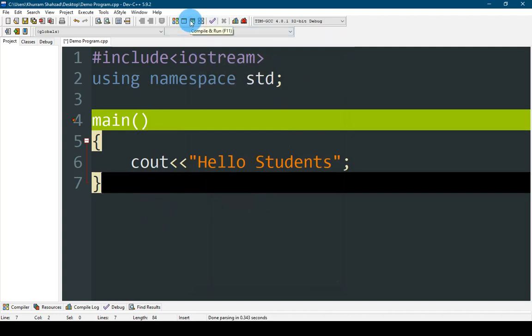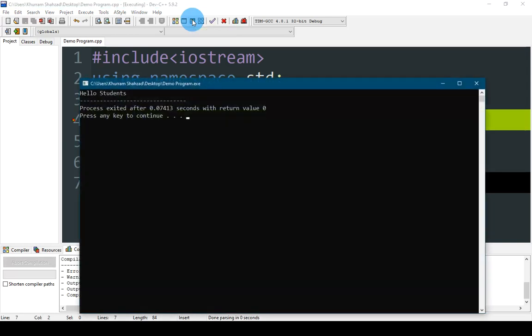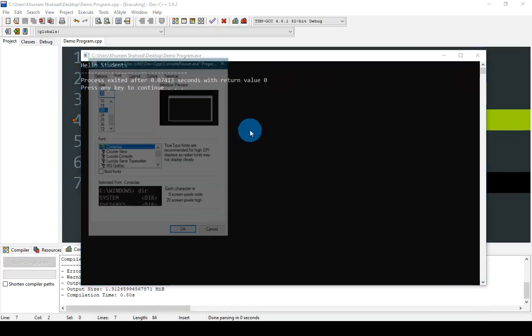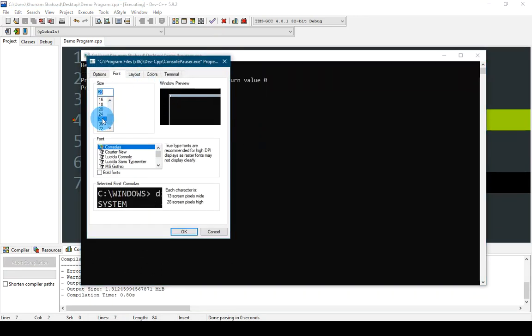We have to compile this program from here, compile and run. If you want to only compile the program, then you click here, or simply press the F9 button. And if you want the whole process in one click, you may press F11 or click here. I will click here to compile my program, and this is the output of my program. My program has executed and displayed what I told it to do.